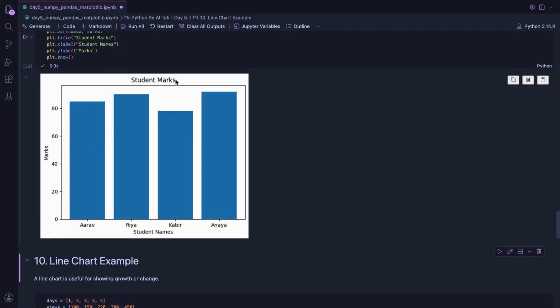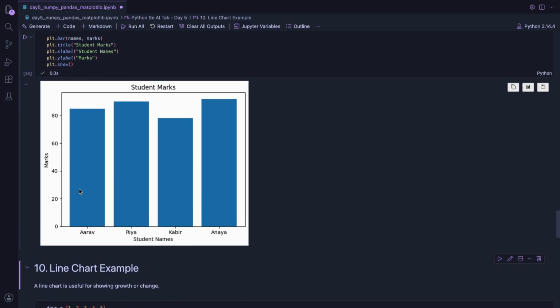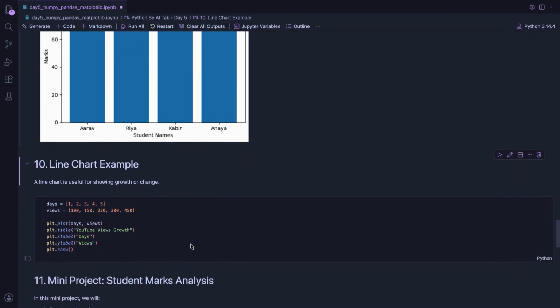Title gives the chart name, then xlabel gives the X axis name, ylabel gives the Y axis name, then plt.show displays the chart. Now our data looks more visual and easy to understand.